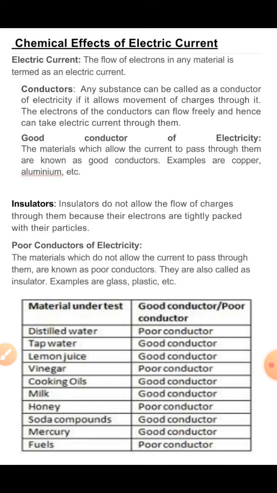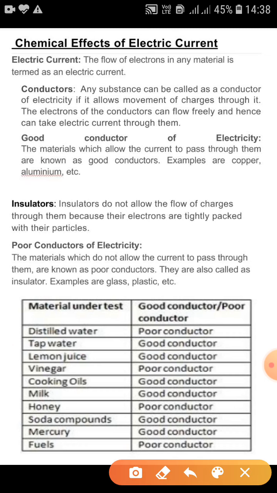So children, today we're going to do the introduction to chapter number 14 of Science of class 8th, that is Chemical Effects of Electric Current. In this video we're going to just discuss electric current, conductors and insulators. You're all familiar with conductors and insulators. You might have studied them in your earlier classes, right?